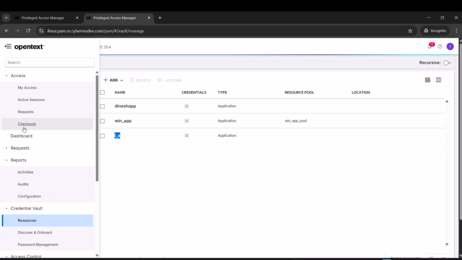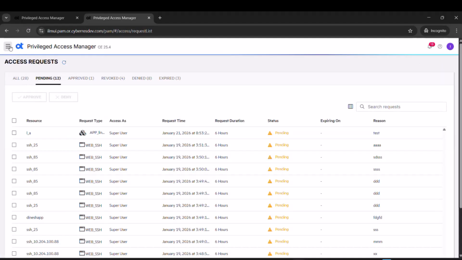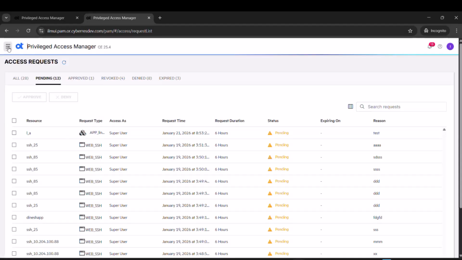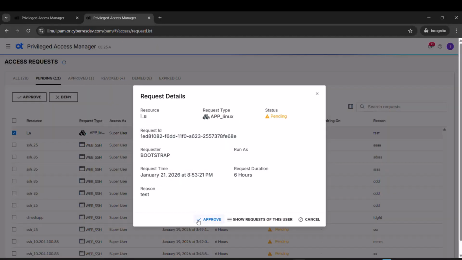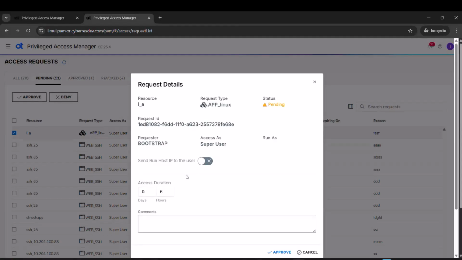Moving over to the role of PAM administrator, you can see the pending request. I will go ahead and approve it for super user Bootstrap, who has requested access to the Linux application. And set a duration of 5 hours before getting ready for checkout.